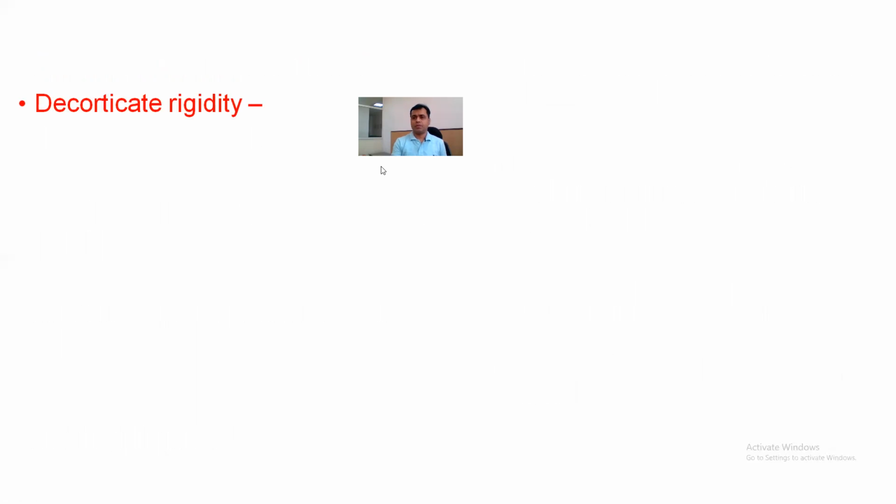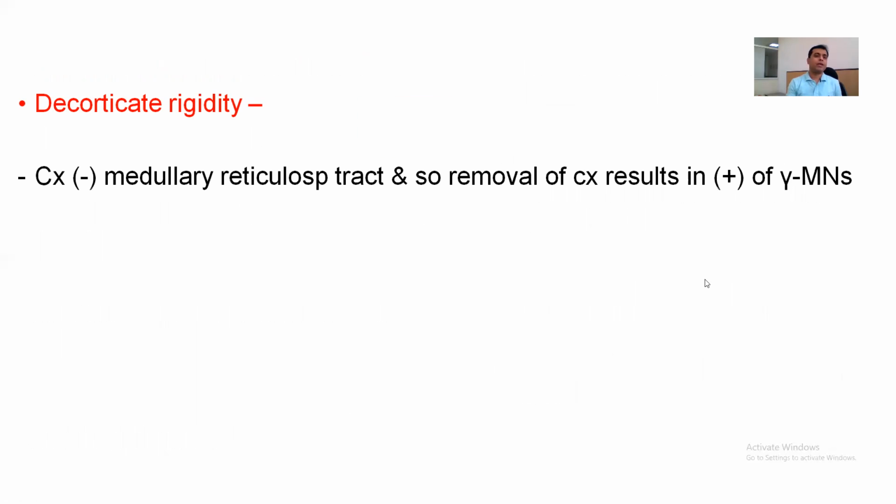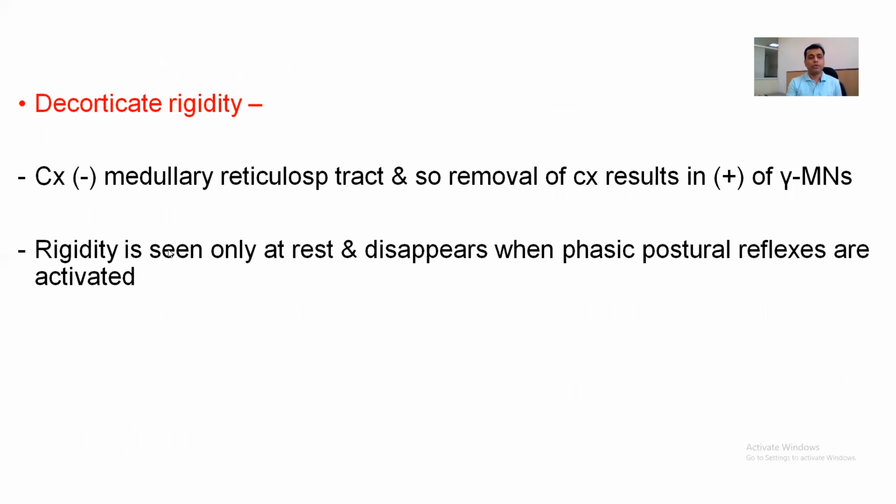Let us see the features of decorticate rigidity. Cortex inhibits the medullary reticulospinal tract, and so removal of the cortex results in facilitation of the gamma motor neurons. Because of this, the rigidity is seen only at rest, and it disappears when the phasic postural reflexes are activated.